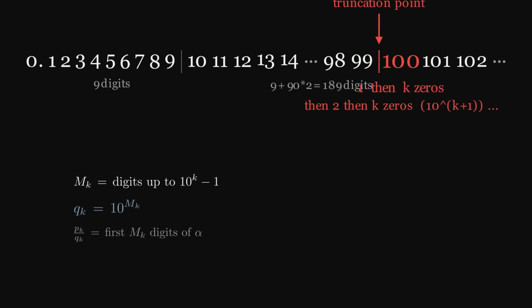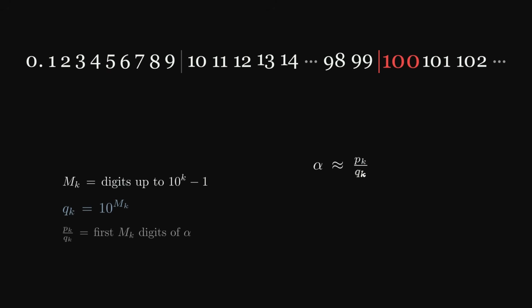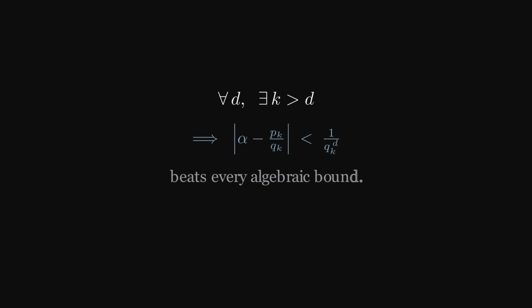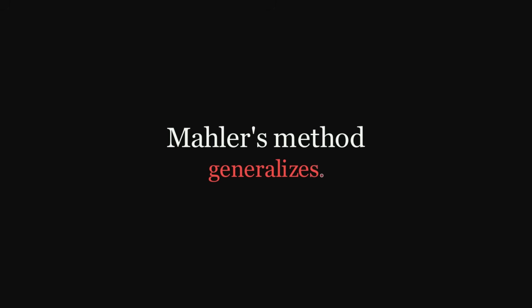This means alpha is very close to the truncation. The error alpha minus p sub k over 10 to the m sub k is small enough to satisfy a strong rational approximation inequality. Specifically, the error is bounded above by 10 to the negative of some function of k, which is q sub k to a negative power that grows with k. For any fixed d, there exists k such that k is greater than d, so the approximation rate exceeds any algebraic bound. Champernowne is transcendental. Mahler's method generalizes immediately.